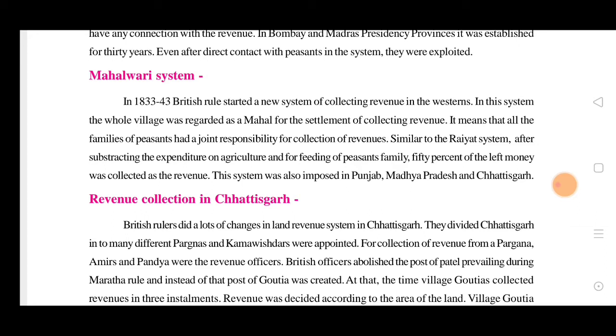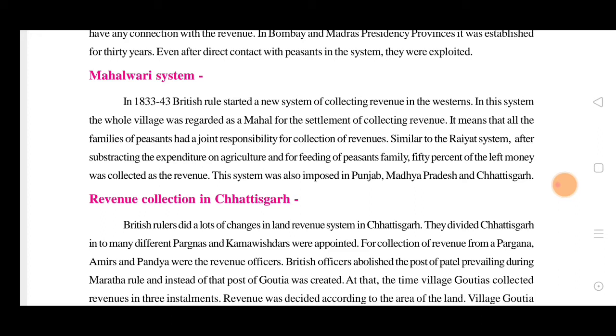In this system, the whole village was regarded as a mahal for the settlement of collecting revenue. The whole village had to give revenue together, as a group. This meant that all the families of the peasants had a joint responsibility for paying the revenue. Not only one family; they had to collect from everyone, and when that amount was complete, the revenue was accomplished. In that way the Mahalwari system was made.